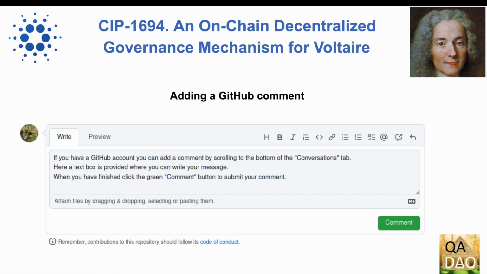If you have a GitHub account, you can add a comment by scrolling to the bottom of the Conversations tab. Here a text box is provided where you can write your message. When you have finished, click the green comment button to submit your comment.